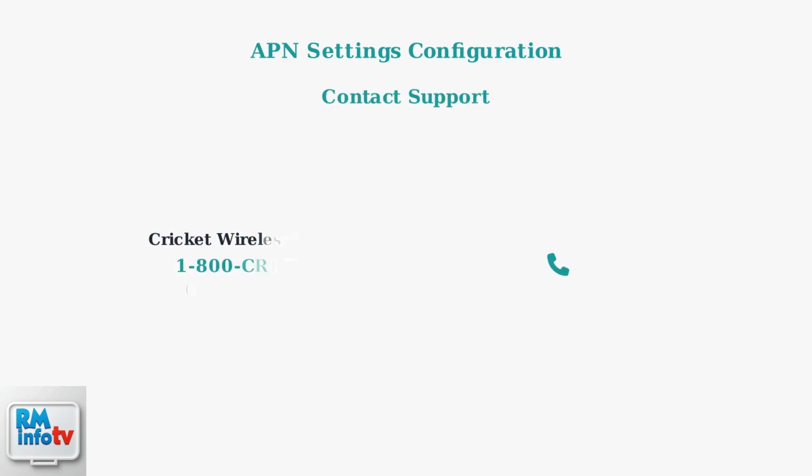If all troubleshooting steps fail, contact Cricket Wireless support at 1-800-CRICKET. They can provide additional assistance and verify your account settings.